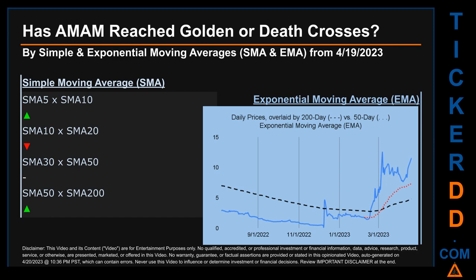We found a golden cross signal for the 5 to 10. We found a death cross signal for the 10 to 20. We could find neither a golden cross nor a death cross signal for the 30 to 50.